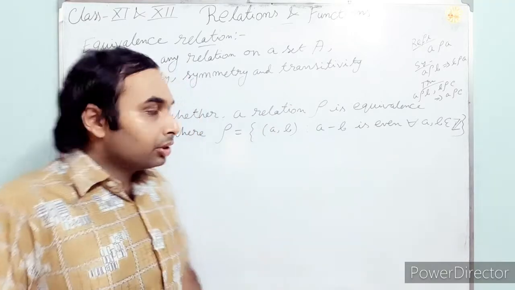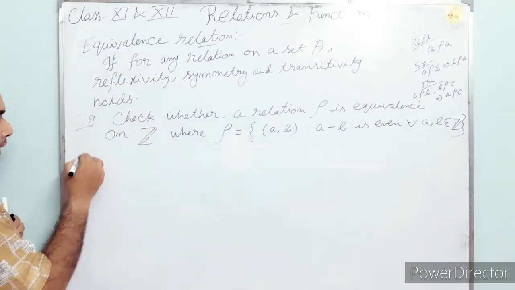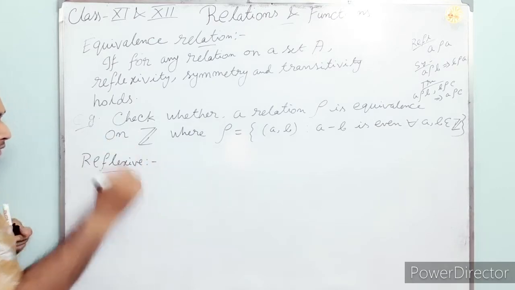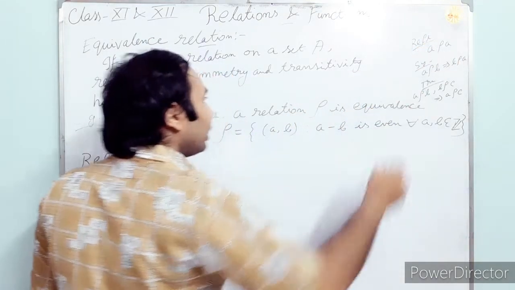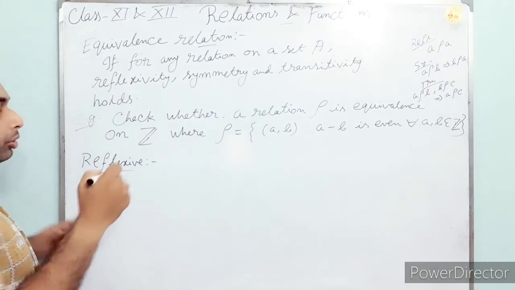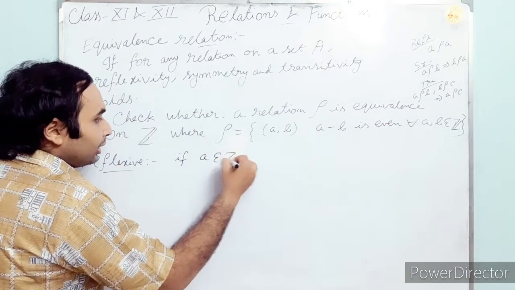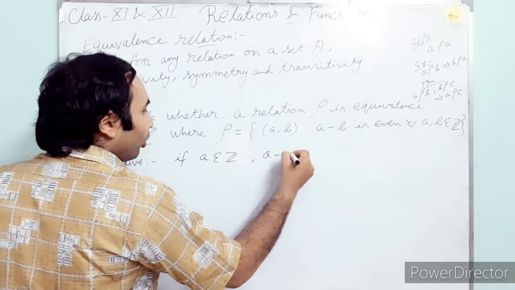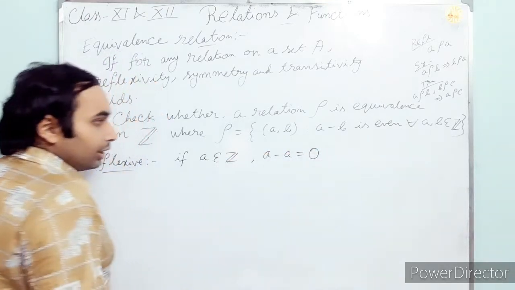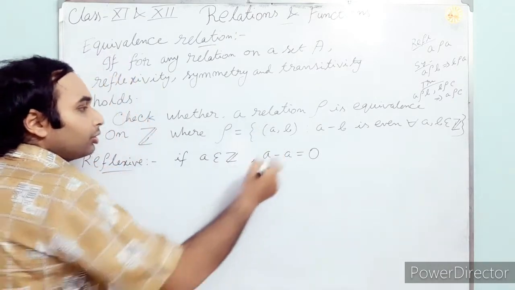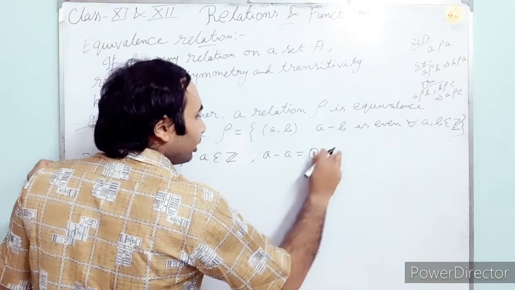Let us check. For reflexivity, I have told you, A rho A. If A is an integer, then always A minus A is 0, and 0 is an even number.